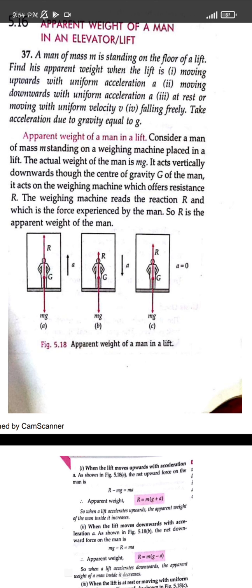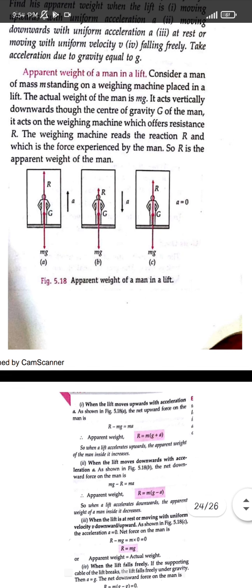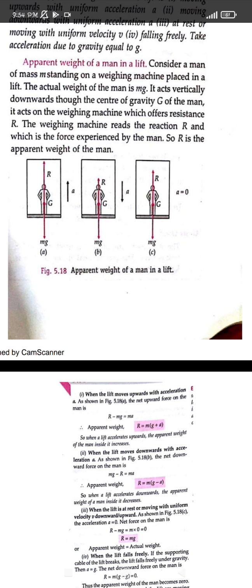And now when the lift is moving in the downward direction, what does it feel like? mg is in the downward direction and R is in the upward direction, but the acceleration is also in the downward direction. Now what is acting upward? That is only the apparent weight. So R is now negative because acceleration and g are both in the positive direction. So the net force is in the downward direction.